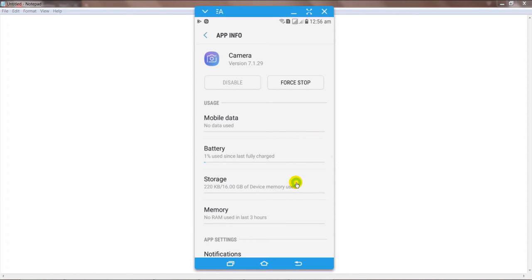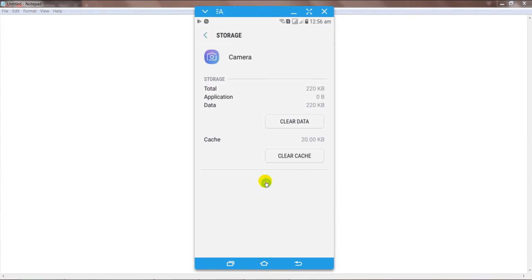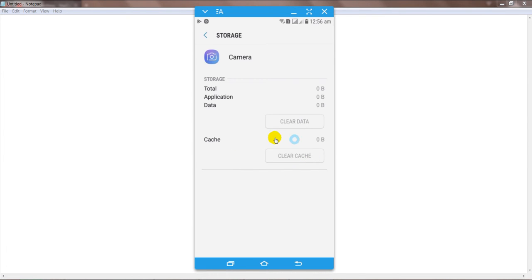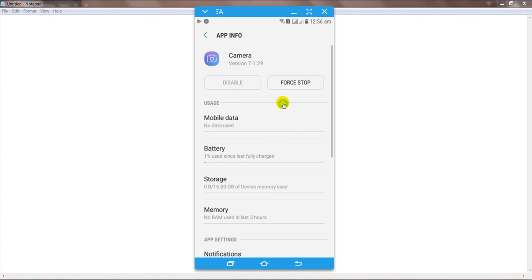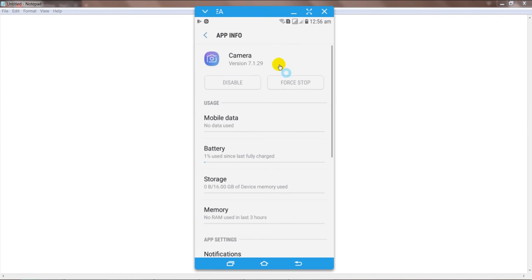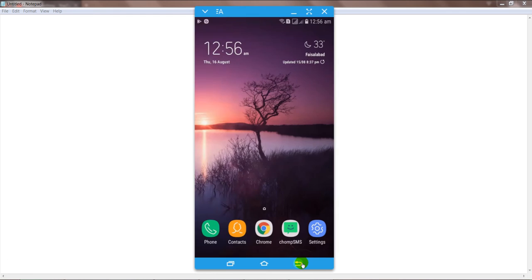Click on storage and clear the data as well as clear the cache of the camera. After that, go back and click on force stop. Click on force stop, and after that restart your Android mobile phone.